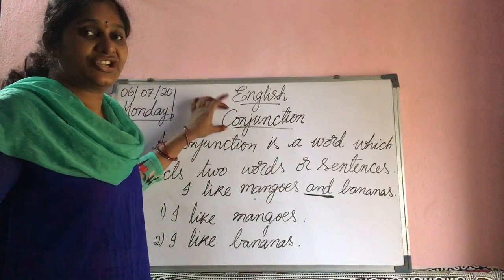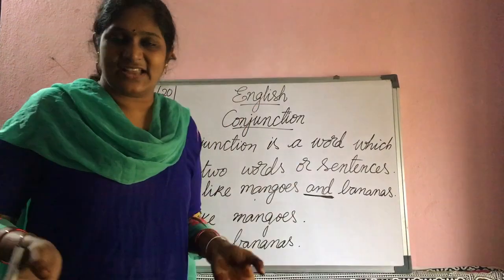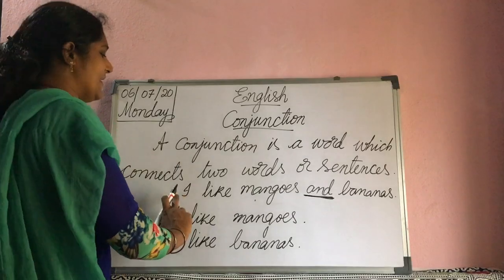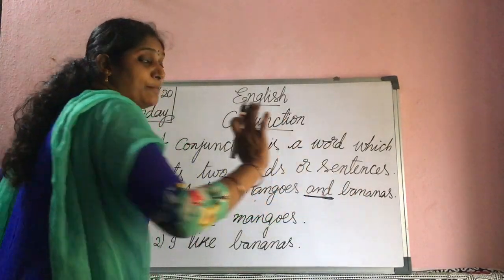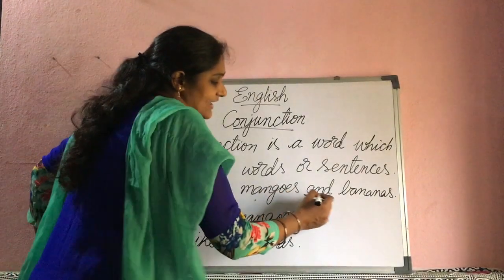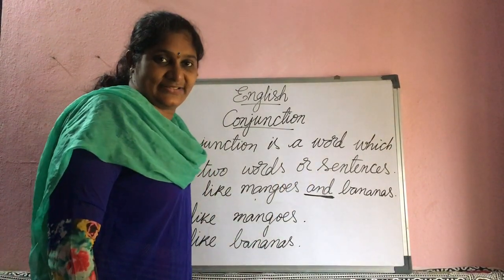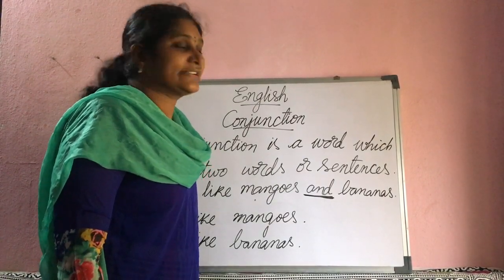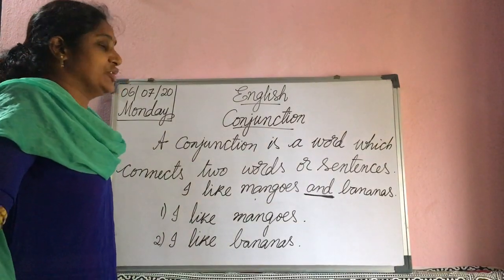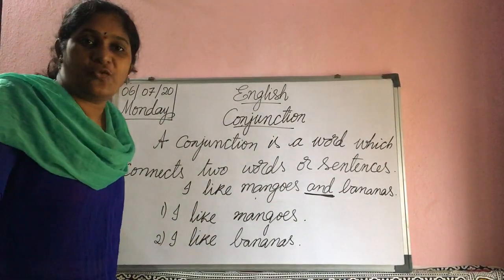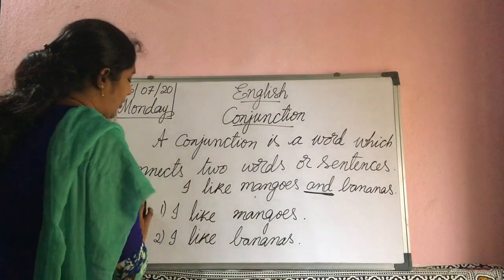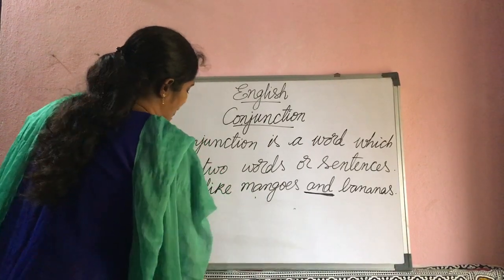Whenever we use conjunctions, we simplify the sentences. Here see, I like mangoes and bananas. Okay, here "and" is a conjunction. What is it? Conjunction. What is the spelling of conjunction? C-O-N-J-U-N-C-T-I-O-N. Conjunction. Okay. One more example. I will show you one more example.